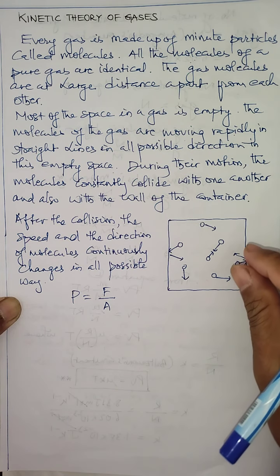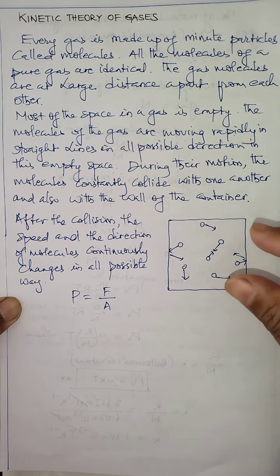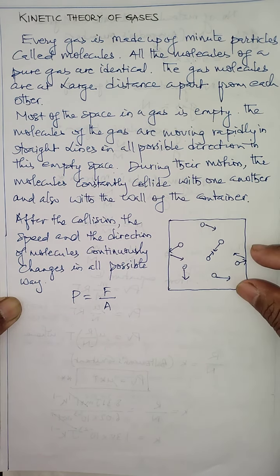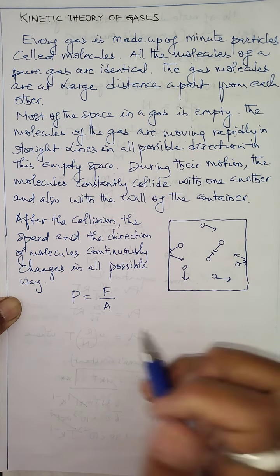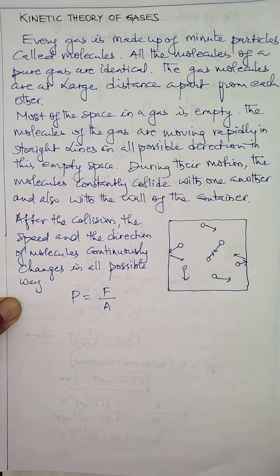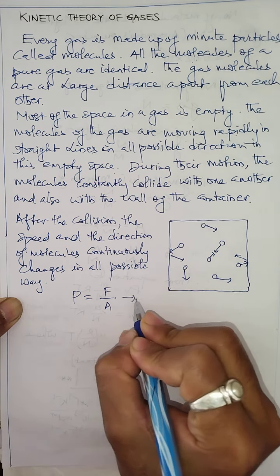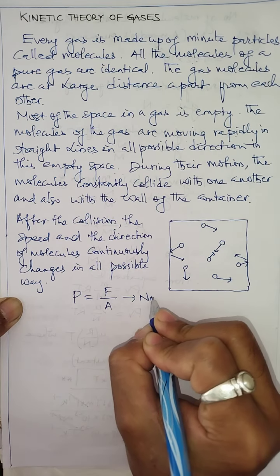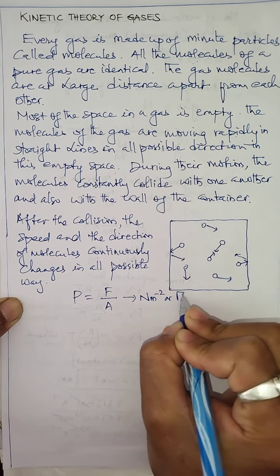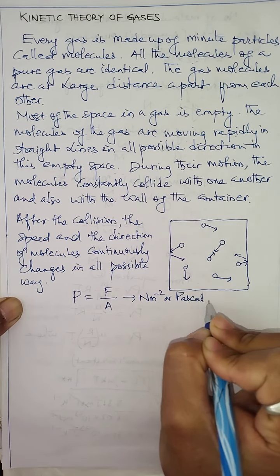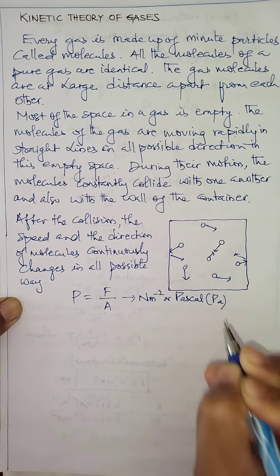When molecules exert force on a given area, that force measures the pressure. That's why pressure can be measured when the molecules are constantly in random motion in a vessel. Pressure is force by area, measured in Newton per meter square, or Pascal, and Pascal is the SI unit of pressure.